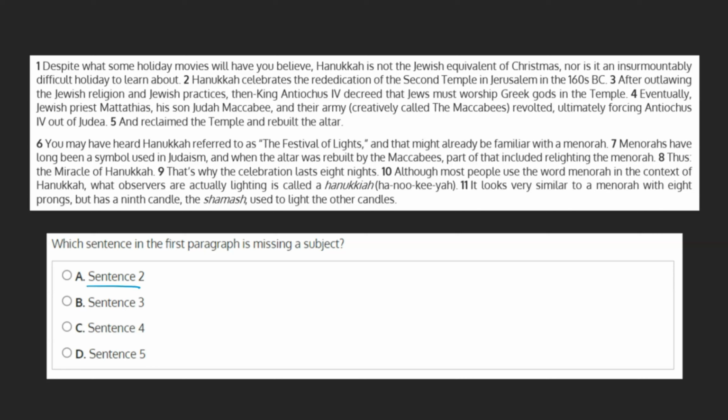A. Sentence 2. Hanukkah celebrates the rededication of the Second Temple in Jerusalem. Our subject here is Hanukkah, with the verb being celebrates. As all is in order here, we can mark this off and go to our next choice.